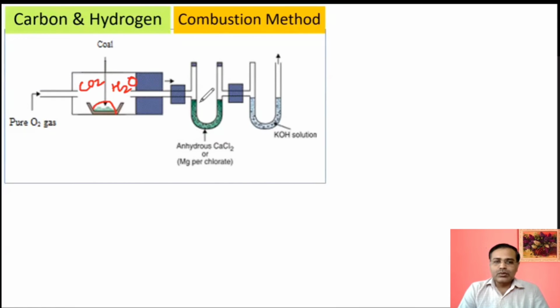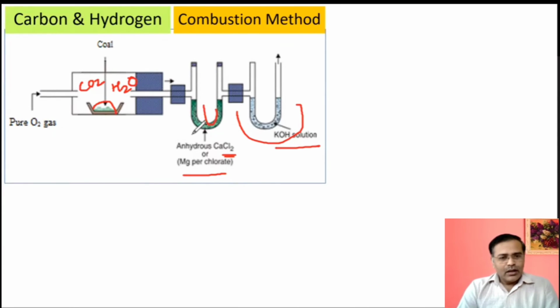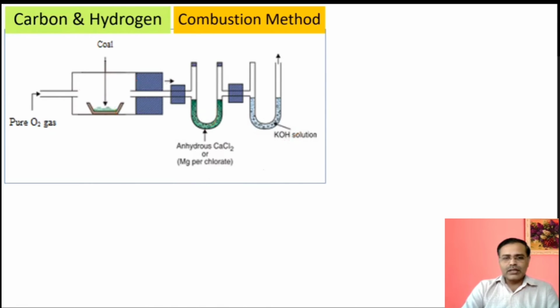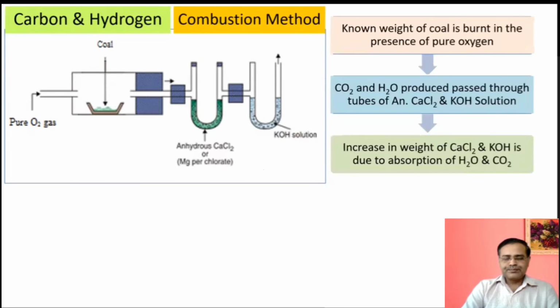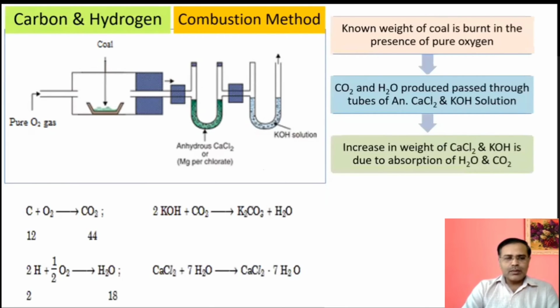These vapors are allowed to pass through these U-tubes. The first U-tube contains anhydrous calcium chloride or magnesium perchlorate, either of these two. And the second U-tube contains KOH solution. So this is a U-shaped tube. The first U-tube will absorb water vapors, and the second U-tube will absorb CO2 in the KOH solution. That you have to write and remember properly. Otherwise, you make a mistake or there is confusion about which material is absorbed in which tube. So that is to be remembered, and such type of reactions are there.